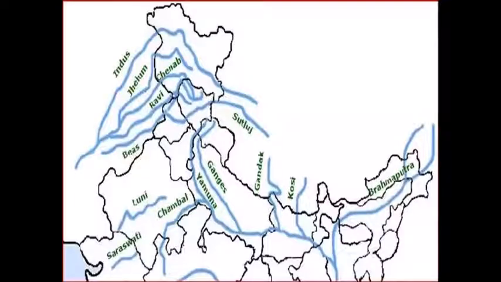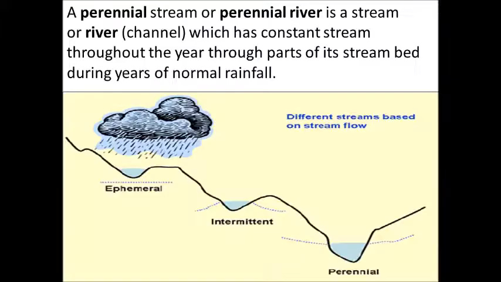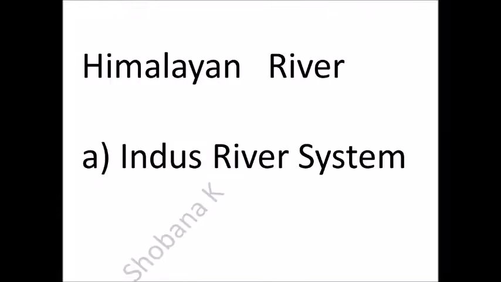Himalayan rivers. These rivers are found in North India and they originate from the Himalayas. So they are also called Himalayan rivers. These are perennial rivers. What are perennial rivers? A perennial stream or perennial river is a stream or river channel which has constant flow throughout the year through parts of its stream bed during years of normal rainfall.